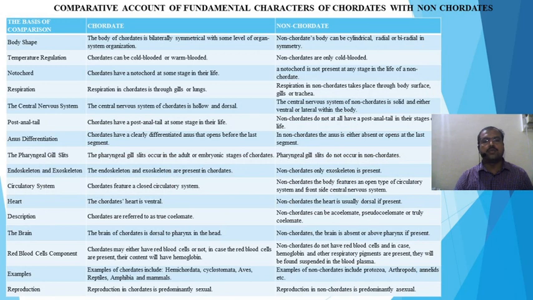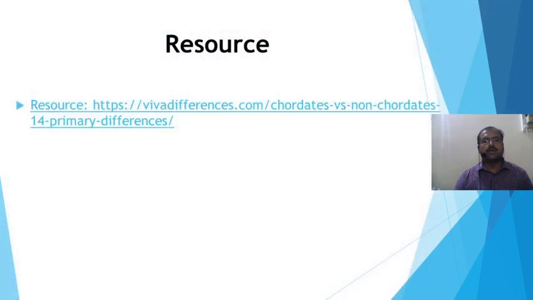So this is the total comparative difference that we have seen, and the resource which has been used to show you the basic fundamental differences and the different characters. So that's all about the differences between chordates and non-chordates.